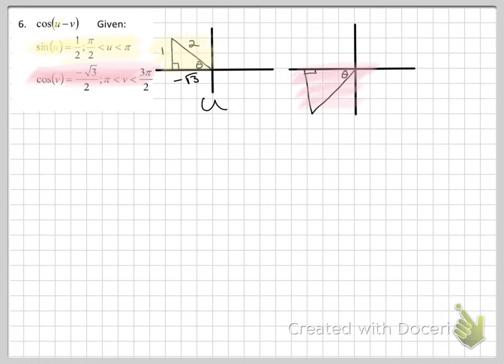Triangle V. It says cosine is negative root 3 over 2. Cosine is adjacent over hypotenuse, but hypotenuse can never be negative, so the adjacent is. Pythagorean theorem gives me an answer of 1, but my picture tells me it's -1. This is triangle V. The problem wants us to do cosine of u minus v.